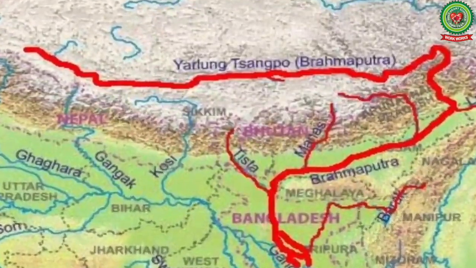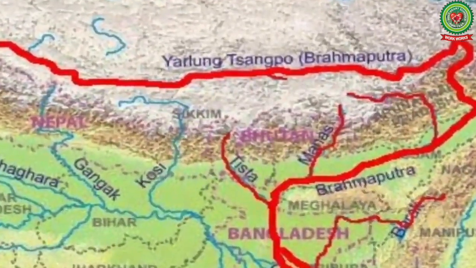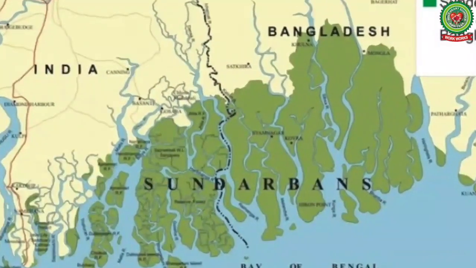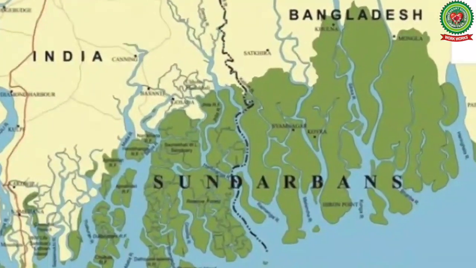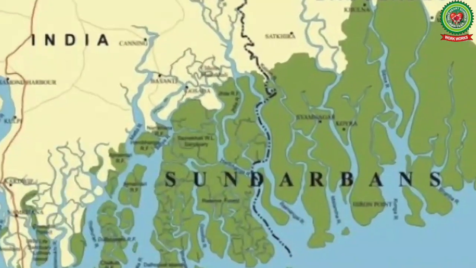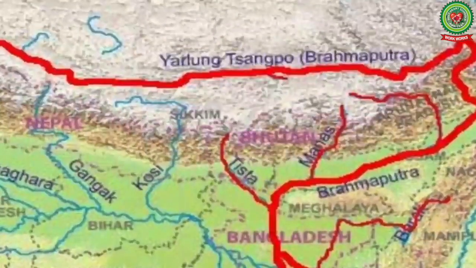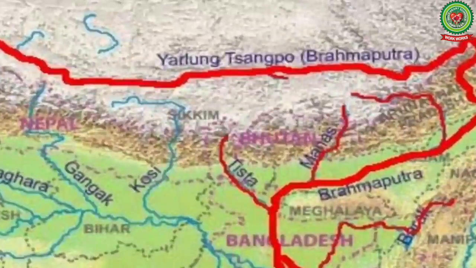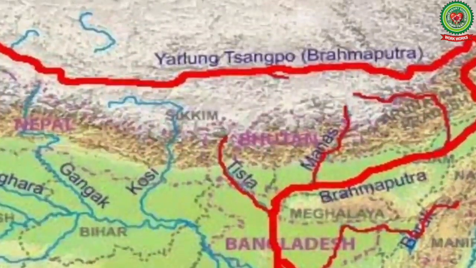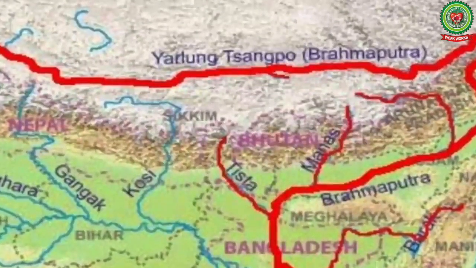There, it joins with Ganga and forms the largest delta of the world, that is the Sundarban Delta. Like Indus, it is an example of antecedent drainage, means it has not changed its course due to the physical features.